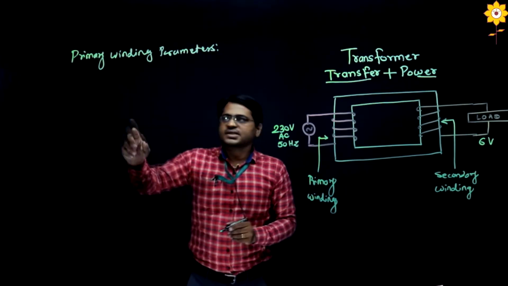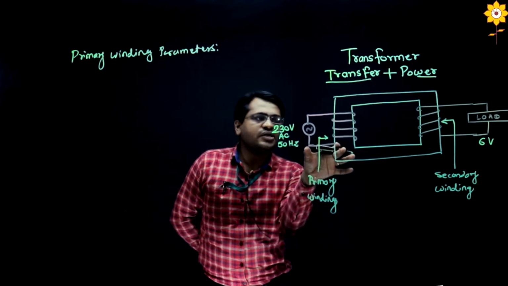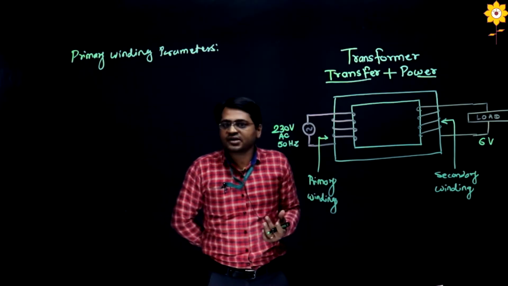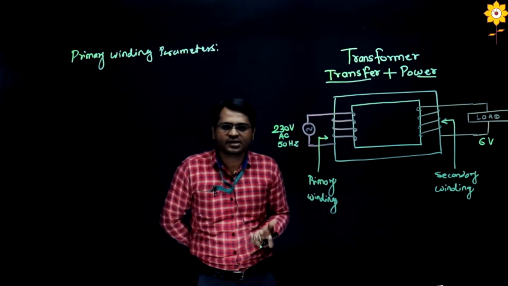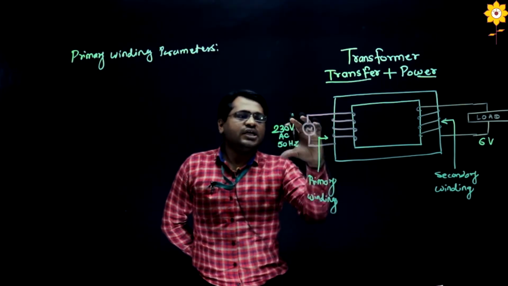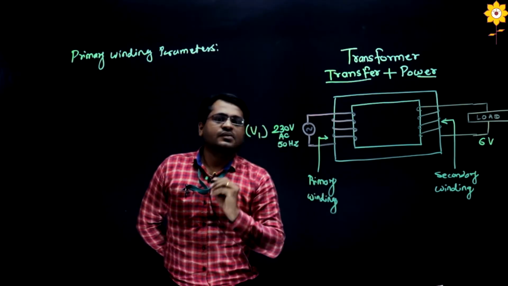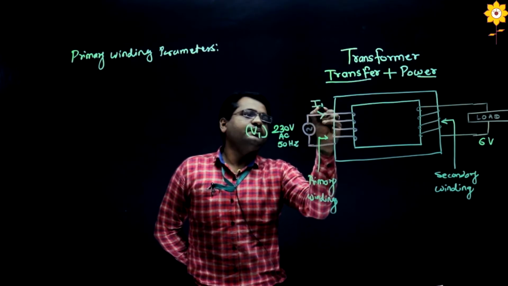So as its name suggests, primary winding parameters. All the parameters which are related to the primary. In electrical engineering, we have parameters like voltage, currents, EMFs and everything, right? So here for the primary winding, the input voltage is denoted as V1. The input current is denoted as I1.